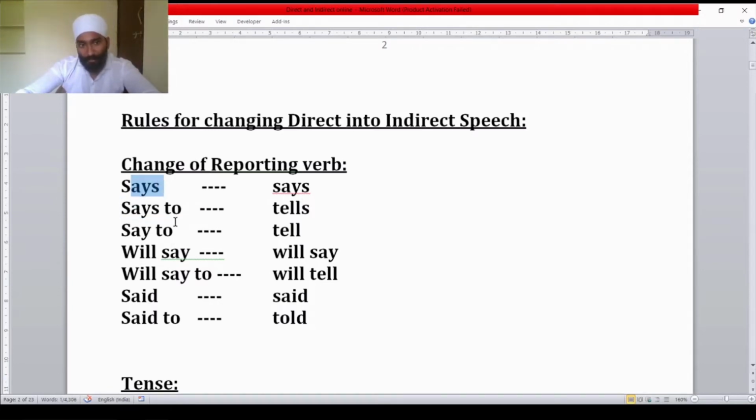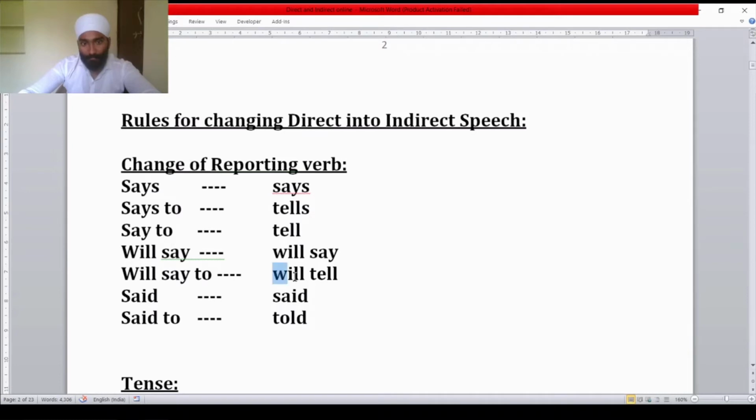This verb is also in present tense. Say to is also in present tense. S form is not there. So whenever the reporting verb is in present tense, its indirect form will be in the present tense. Future tense will remain in future tense only. Will say becomes will say.